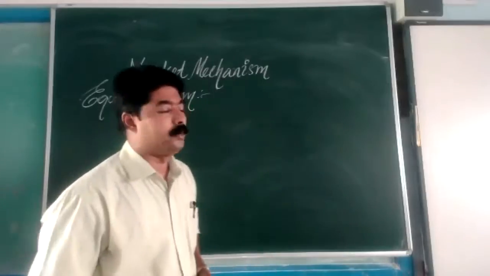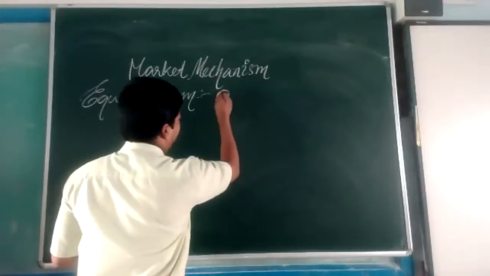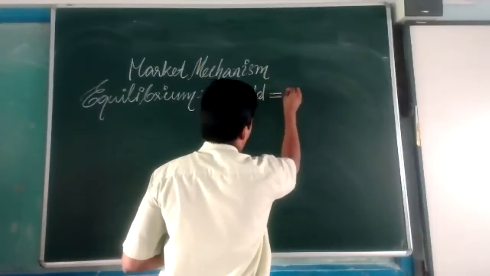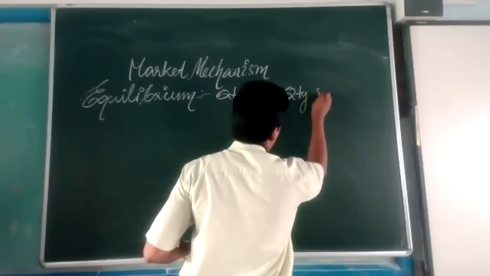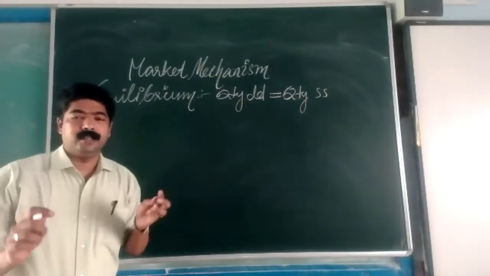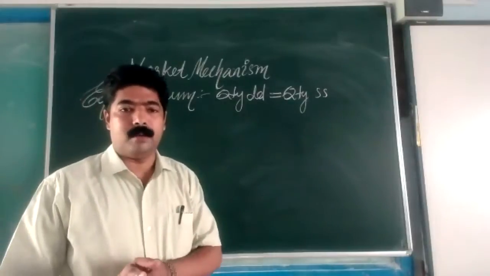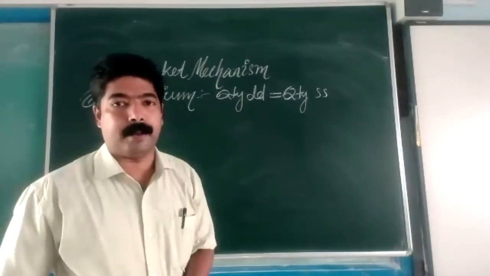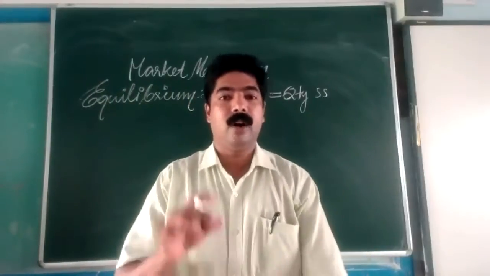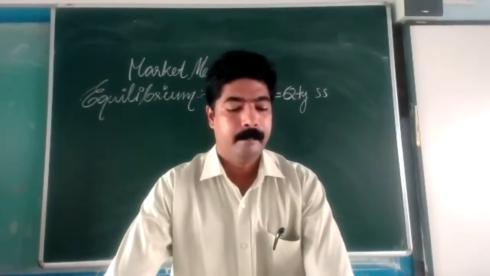This is what equilibrium is. You can write in short, quantity demanded is equal to quantity supplied. That particular state of balance we call equilibrium.